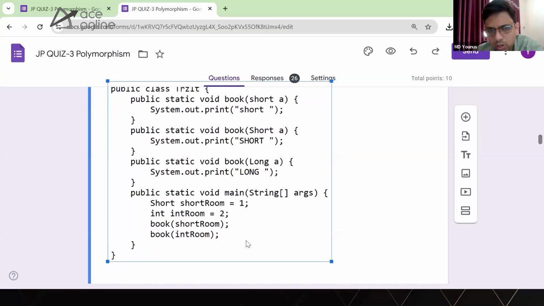Okay, what about the second one? When I call int room, which method gets called now? Short wrapper type, or long wrapper type? Which method gets called?